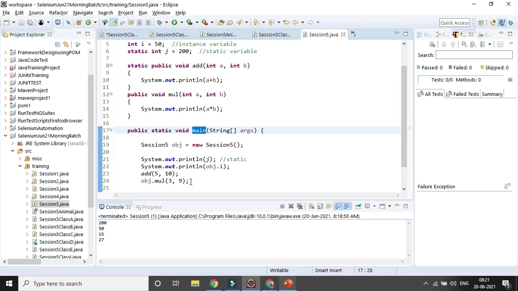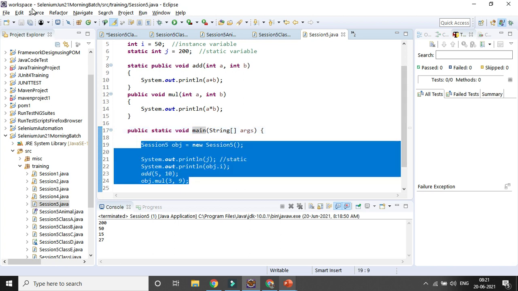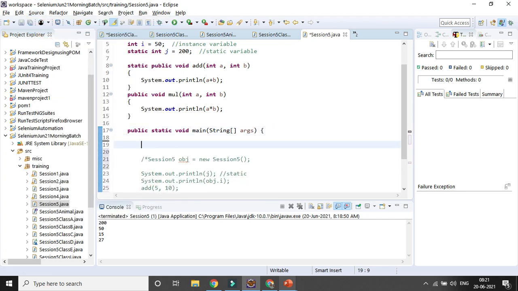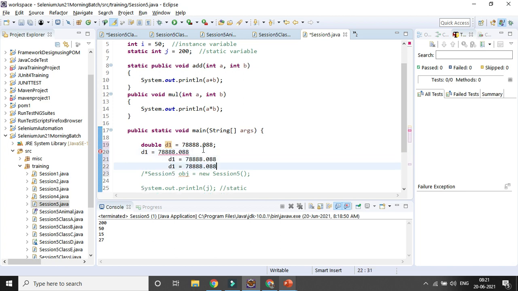So how will I be using the final keyword here? Suppose I am declaring a variable, double d1 equal to some value. I can give a value, then again I can change the value here, say to 99. Nobody will stop me from changing the value. I can change the value any number of times.